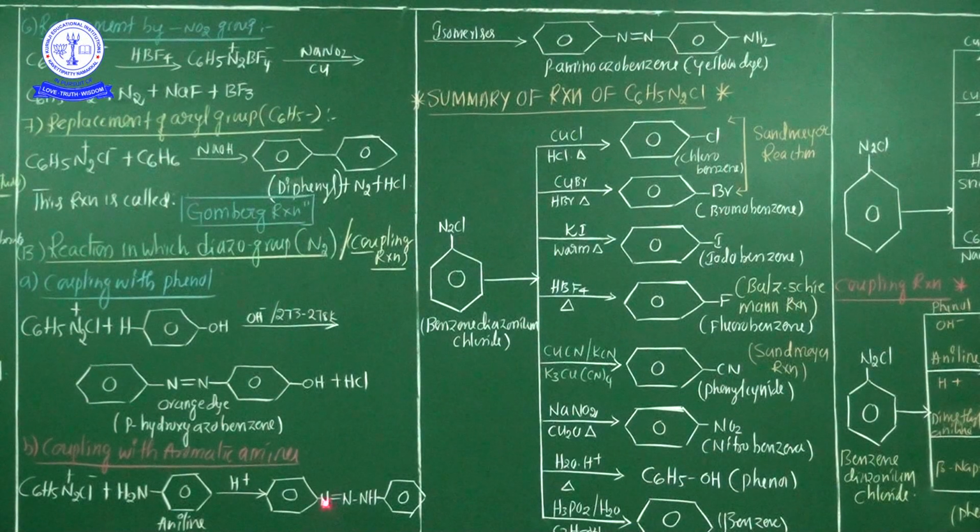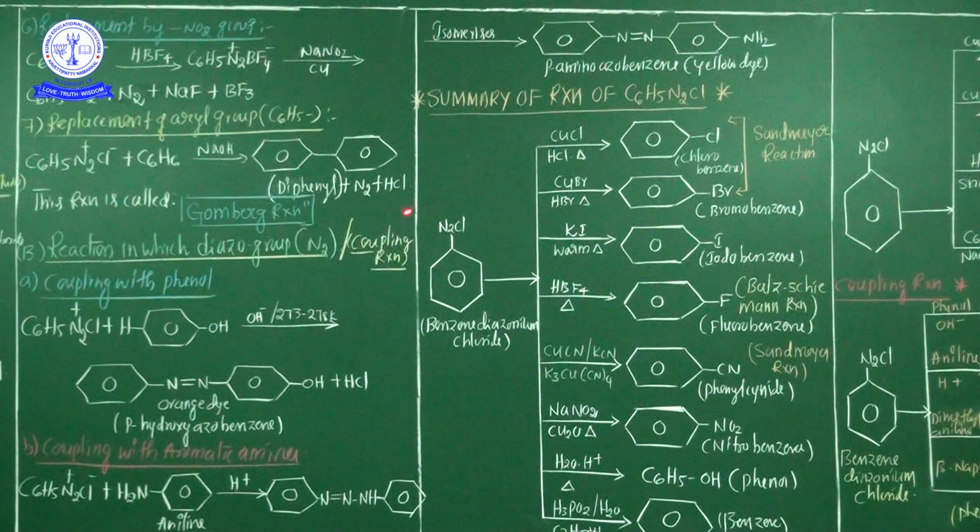Diazoaminobenzene is liberated. This diazoaminobenzene again isomerizes on warming. Finally, my dear students, p-aminoazobenzene is liberated. This is generally a yellow color dye. Okay? These are the complete chemical properties of diazonium chloride, from category 1, the replacement reactions, and category 2, the coupling reactions. Now, my dear students, in the amines category and also the diazonium category, chemical properties are very,